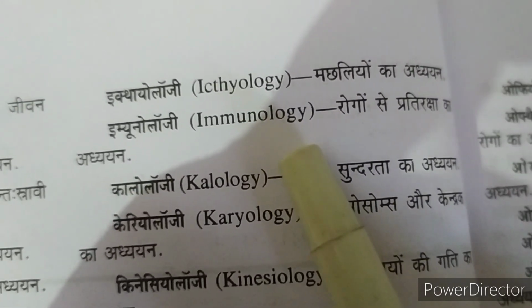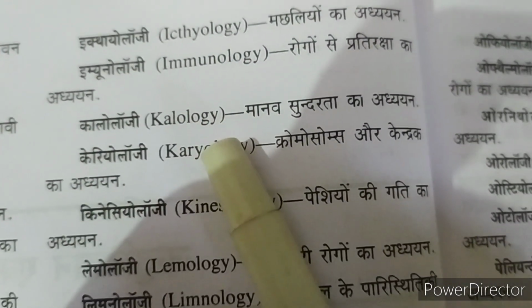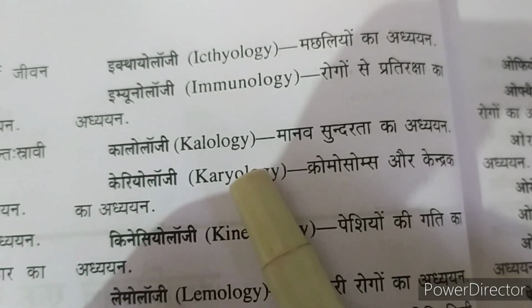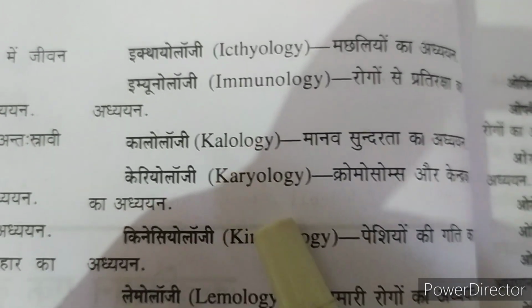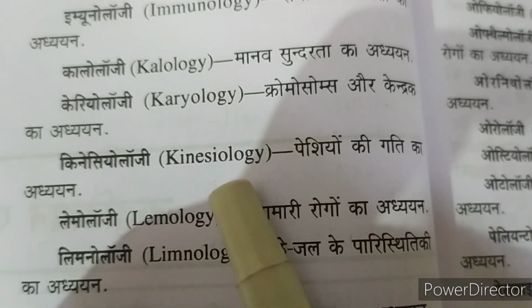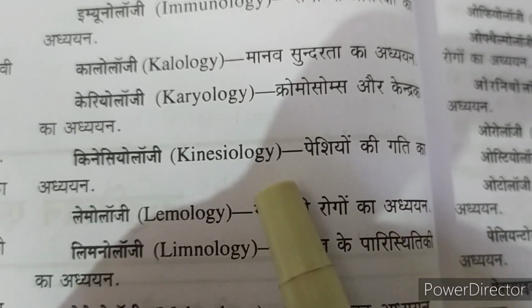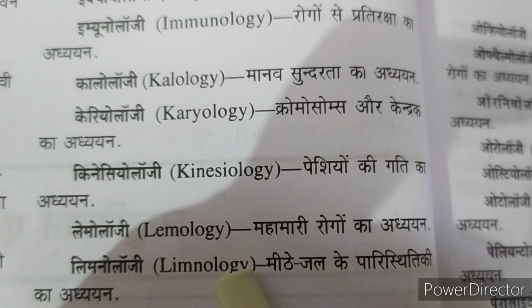Immunology, in which we study about immunity, how we can develop immunity from various diseases. Calology, study of human beauty. Karyology, study of chromosomes and nucleus. Kinesiology, study of the speed of muscles.